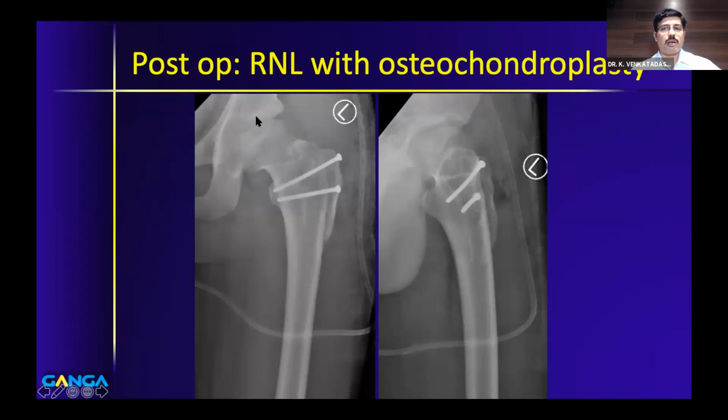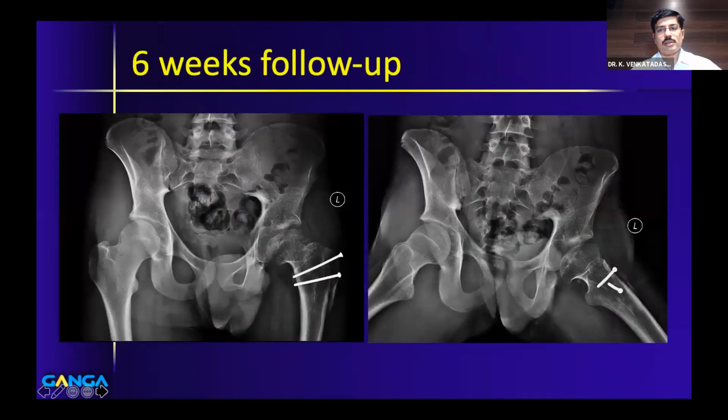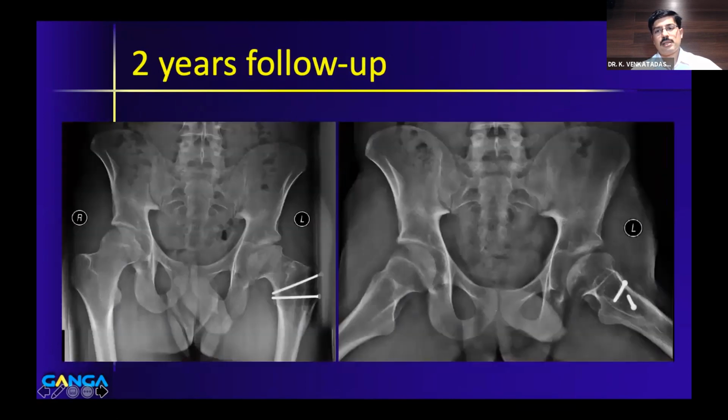As I already told you, you can do a combination of procedures for these patients. It need not be one surgery. And that is the 6 weeks follow-up. These interventions are very good for the patient because they give very good symptomatic relief and they drastically increase the range of movement, particularly when they present with symptomatic femoroacetabular impingement. If you relieve the impingement, they have very good outcomes, and that's the 2-year follow-up of the same child. I think that is the last case.